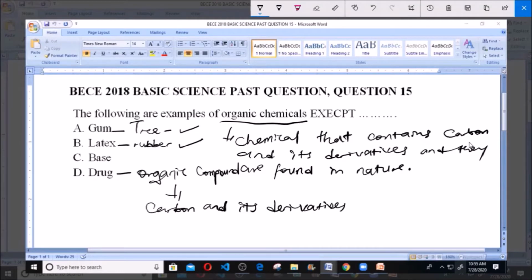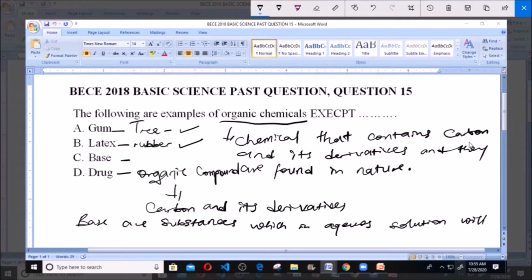Now C here says base, and like we know, bases are chemical substances. They are substances which in aqueous solution, that is in water, that's what we mean by aqueous solution, will produce the hydroxyl ion, the OH minus.